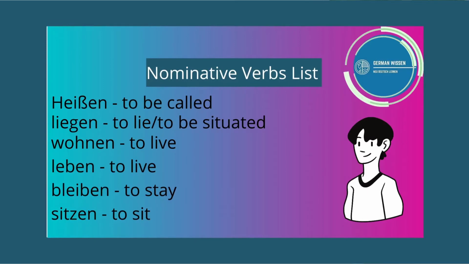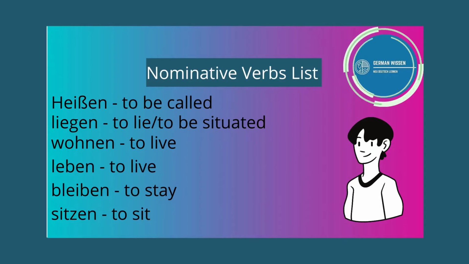So here is the verb list with pronunciation. Let's begin. First word is heißen, to be called. Liegen, to lie or to be situated. Wohnen, to live. Leben, to live. Bleiben, to stay. Sitzen, to sit.